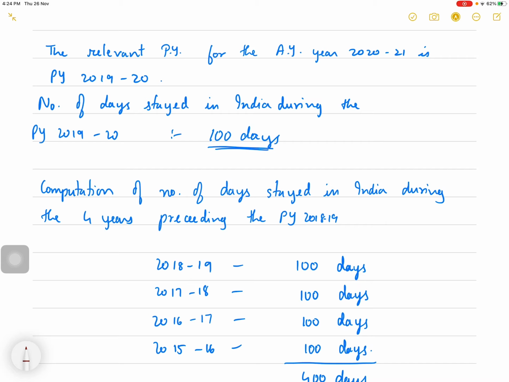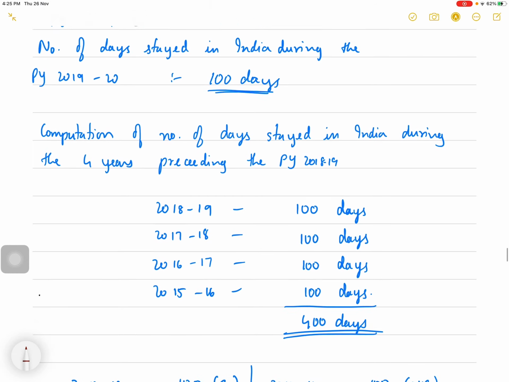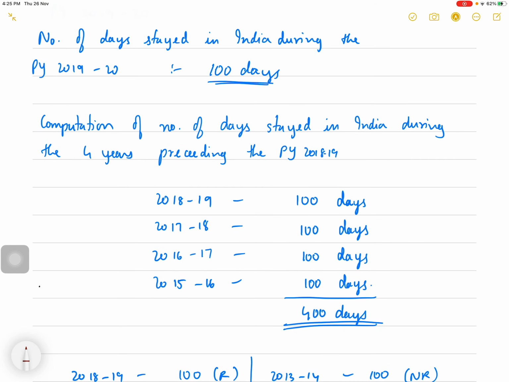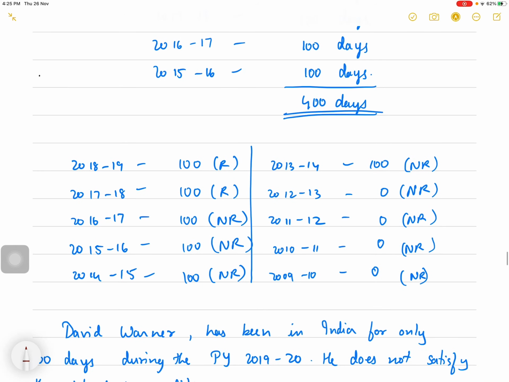The relevant previous year for the assessment year 2020-21 is previous year 19-20. Number of days stay in India during the previous year 19-20 is 100 days. So the computation of number of days stayed in India during the 4 years preceding the previous year is 400 days. So he satisfies the second basic condition and he becomes resident. Now let us see whether he satisfies the additional condition or not.